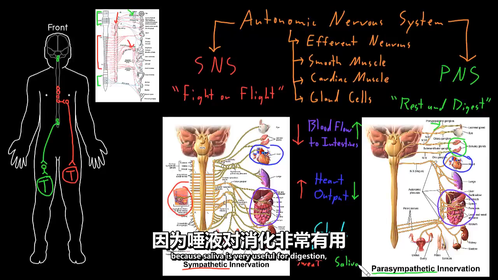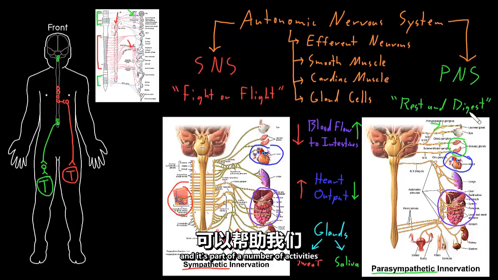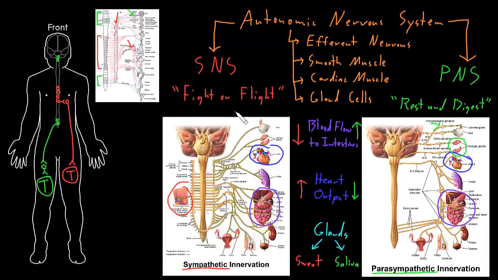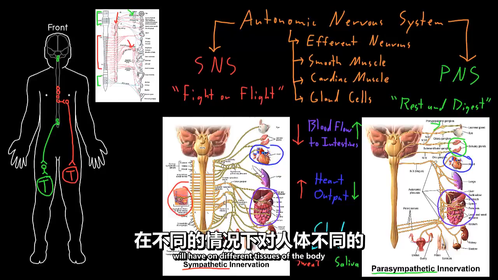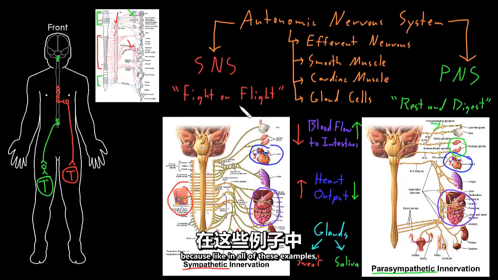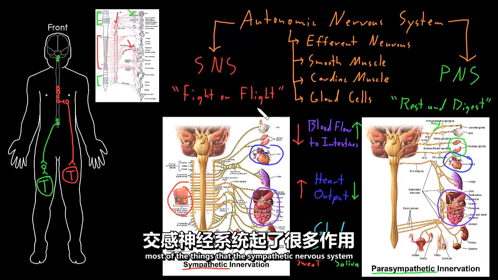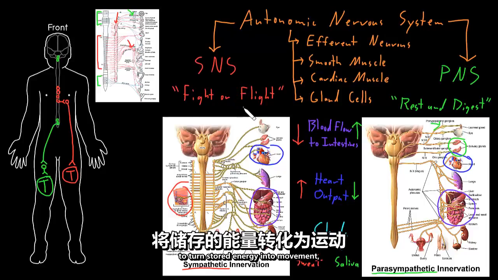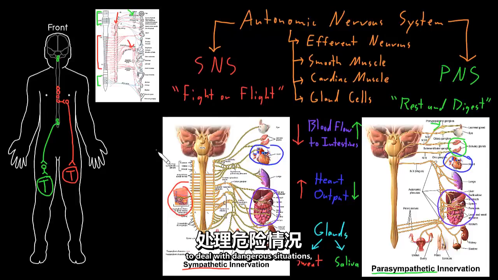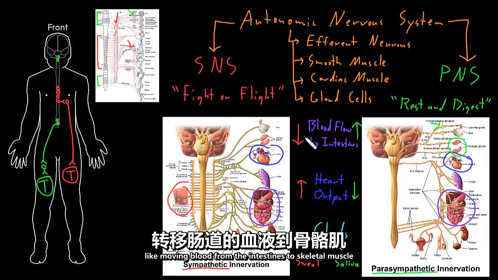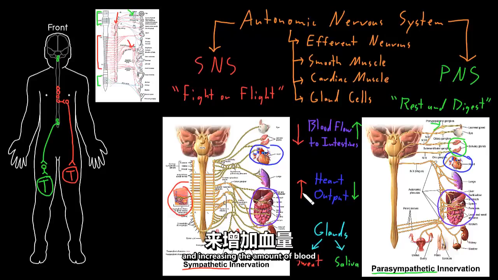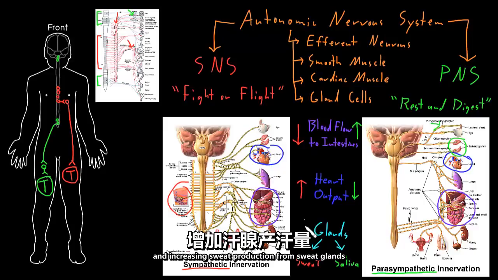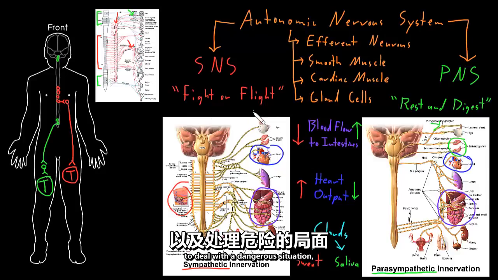because saliva is very useful for digestion, and it's part of a number of activities that help us digest food. So I find these phrases helpful when I'm thinking about what effects the autonomic nervous system will have on different tissues of the body during different situations. Because, like in all of these examples, most of the things that the sympathetic nervous system does when it's activated increase the body's ability to turn stored energy into movement to deal with dangerous situations, like moving blood from the intestines to skeletal muscle, increasing the amount of blood being pumped around from the heart, and increasing sweat production from sweat glands to keep us cool while we're moving to deal with a dangerous situation.